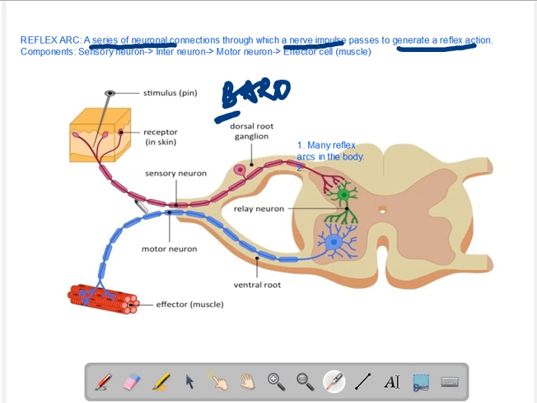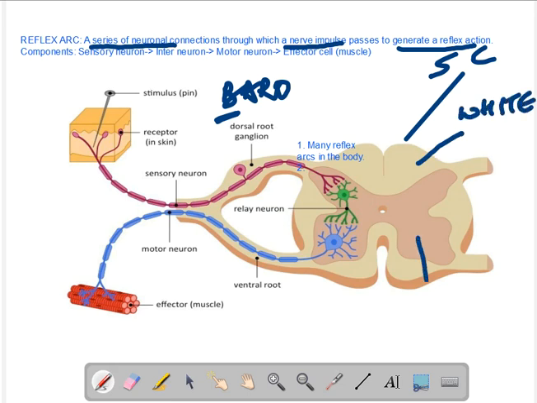So what are the different parts here? Let us also have a look. The sensory neuron enters the spinal nerve. This is called the spinal nerve, the nerve that emanates from or is connected to the spinal cord. And this here is the spinal cord. Let's write SC. This whole region here is the spinal cord, and the spinal cord is made up of two parts. You have the outer white matter and the inner gray matter. The same is the case with the brain, though slightly different, but the brain also contains white matter and gray matter.